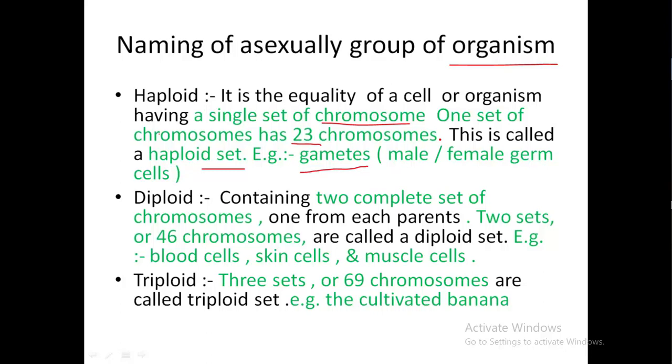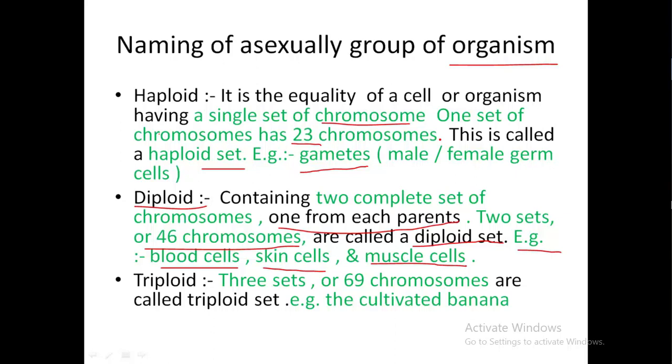Now we see diploid. It contains two complete sets of chromosomes, one from each parent. Two sets or 46 chromosomes are called a diploid set. For example, blood cells, skin cells, and muscle cells. These are some examples of diploid.